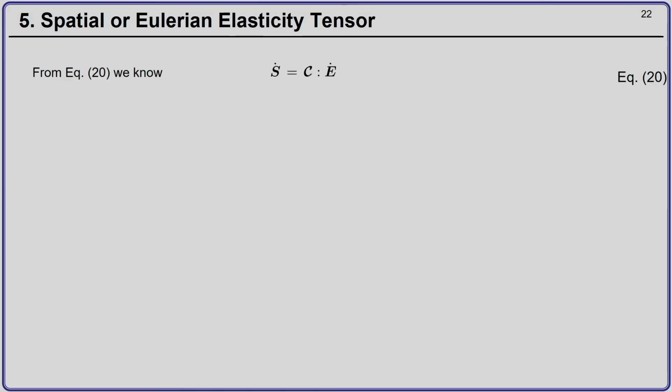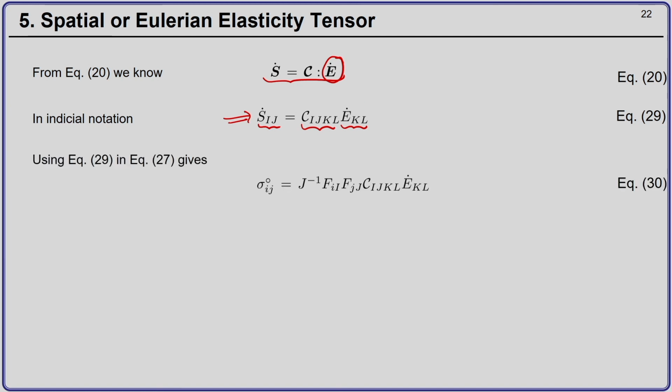Now, what do I do? I know this relation between the material time derivative of the second Piola-Kirchhoff stress tensor and the material time derivative of the Green-Lagrange strain tensor. So, what I now do is, I write this in index notation, which is S dot IJ is C_IJKL E dot KL. And now, in my previous slide, I have got the expression for E dot KL.